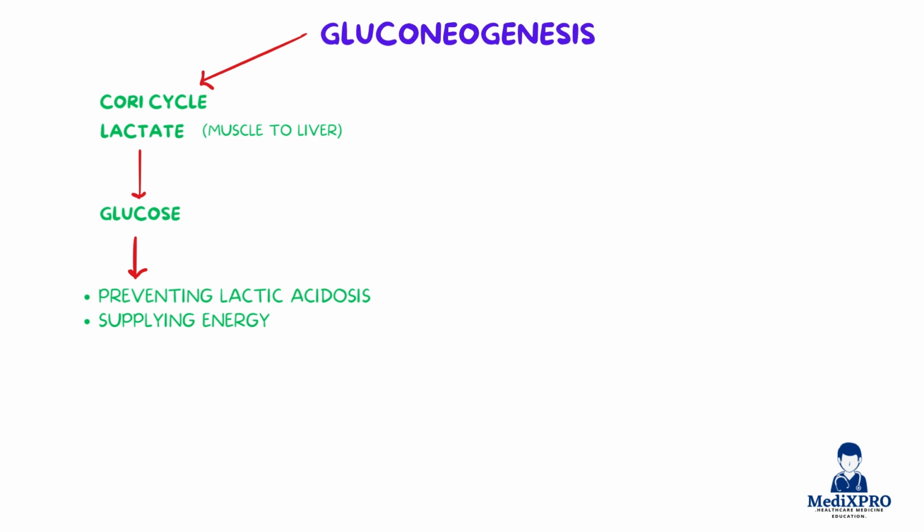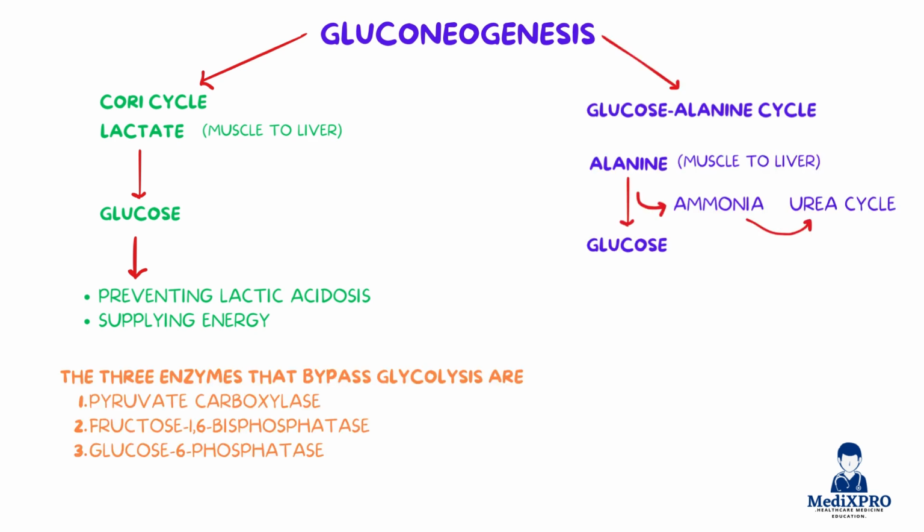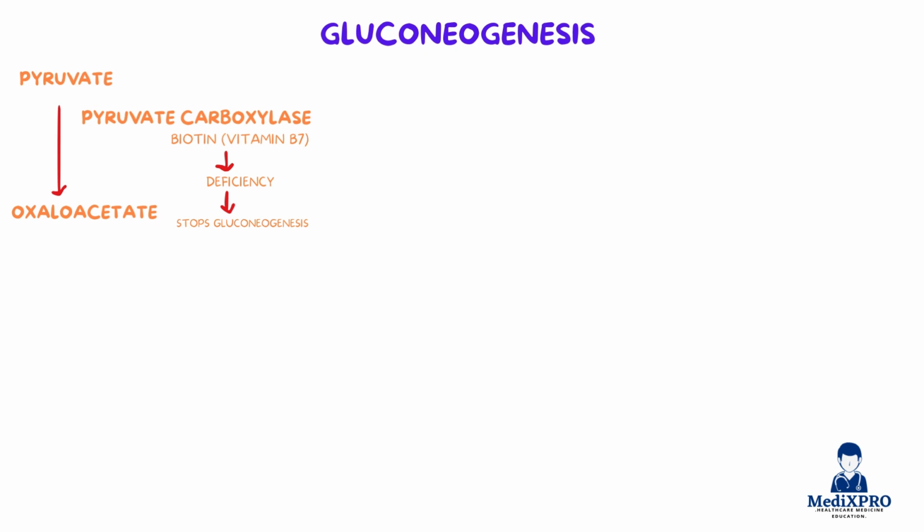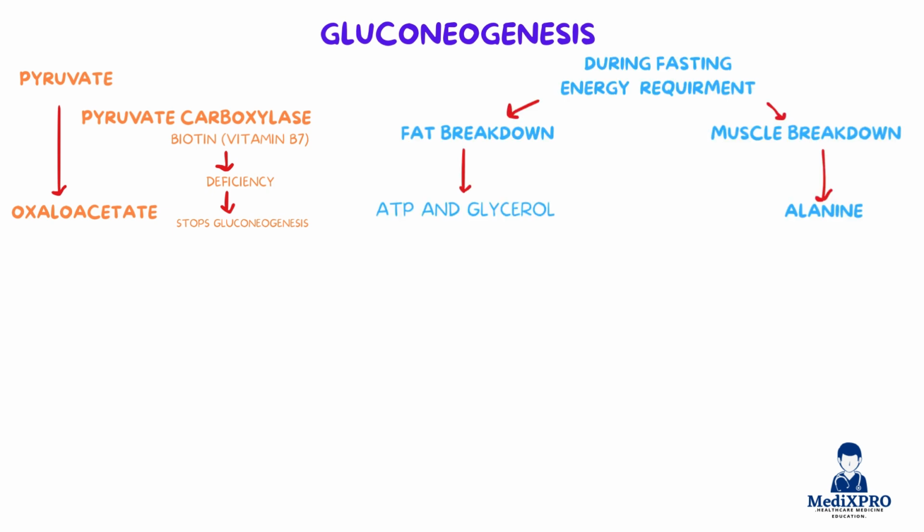Clinically and exam-wise, remember these key points. The 3 enzymes that bypass glycolysis are pyruvate carboxylase, fructose 1,6 bisphosphatase, and glucose 6-phosphatase. Biotin deficiency halts gluconeogenesis due to its role in pyruvate carboxylase activity. During fasting, energy is derived from fat breakdown, which provides ATP and glycerol, and muscle breakdown, which gives alanine.